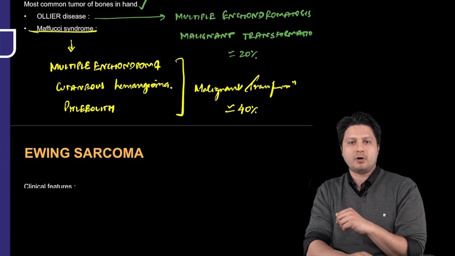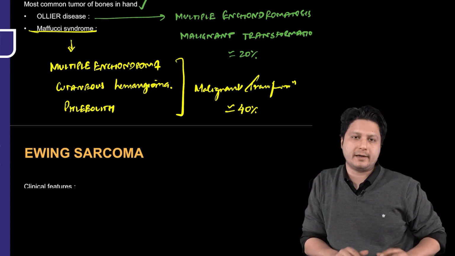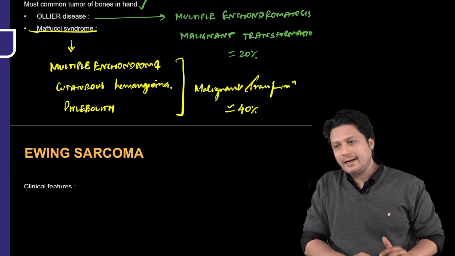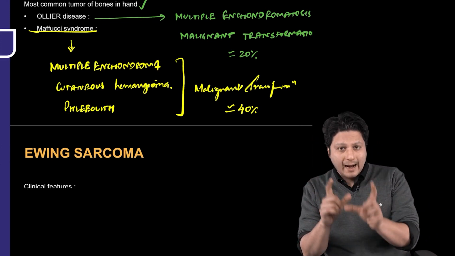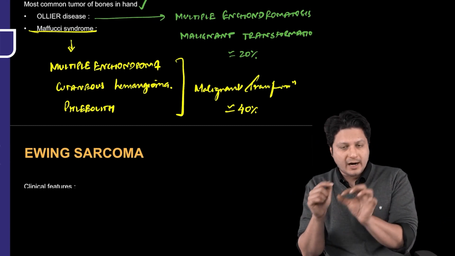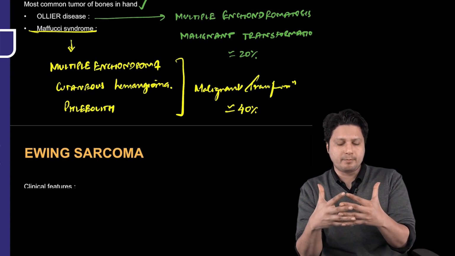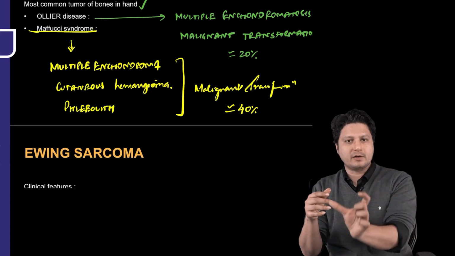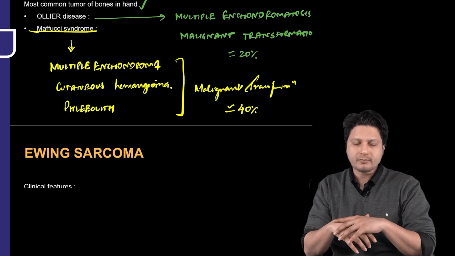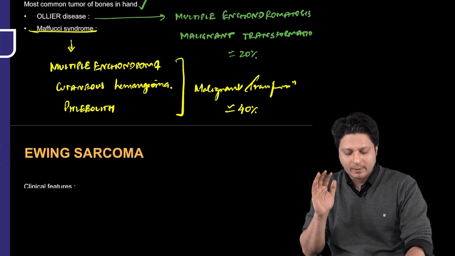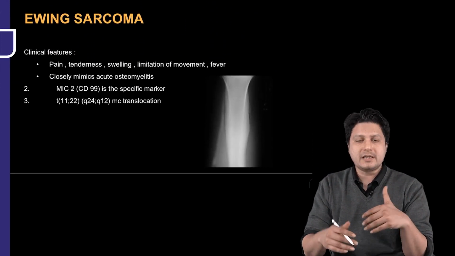So they have asked this question also: which of the following benign tumors has the highest probability of getting converted into a malignancy? The options provided were multiple enchondroma and cutaneous hemangioma, the giant cell tumor and osteochondroma. So obviously the answer for that question is multiple enchondroma and cutaneous hemangioma, with 40% possibility of malignancy. That means Maffucci syndrome. So these are the 3 reasons why this tumor, enchondroma, is particularly important for you to have a discussion on. Next is Ewing sarcoma.